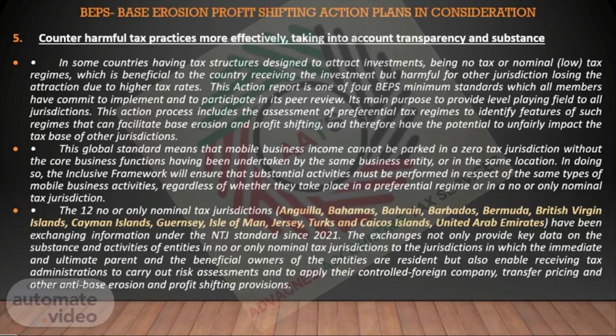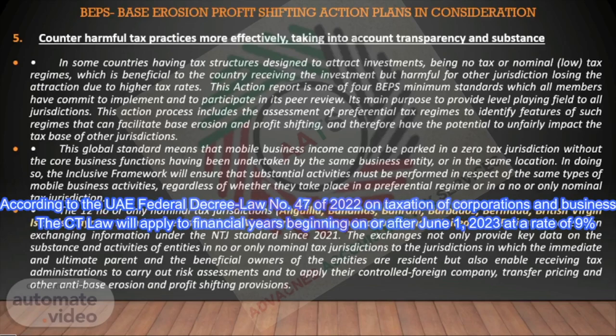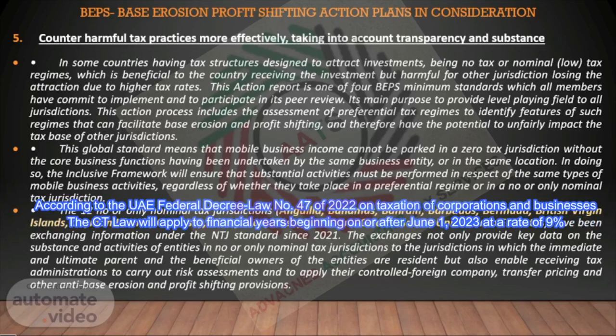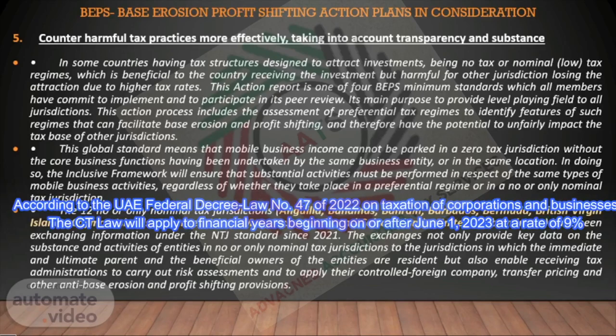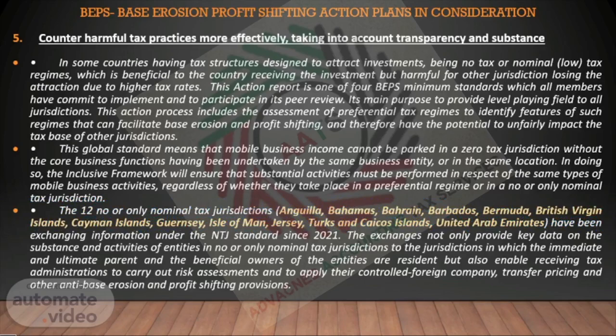The 12 no or only nominal tax jurisdictions, Anguilla, Bahamas, Bahrain, Barbados, Bermuda, British Virgin Islands, Cayman Islands, Guernsey, Isle of Man, Jersey, Turks and Caicos Islands, United Arab Emirates, have been exchanging information under the NTJ standard since 2021. The exchanges not only provide key data on the substance and activities of entities in no or only nominal tax jurisdictions to the jurisdictions in which the immediate and ultimate parent and the beneficial owners of the entities are resident, but also enable receiving tax administrations to carry out risk assessments and to apply their controlled foreign company, transfer pricing and other anti-base erosion and profit shifting provisions.